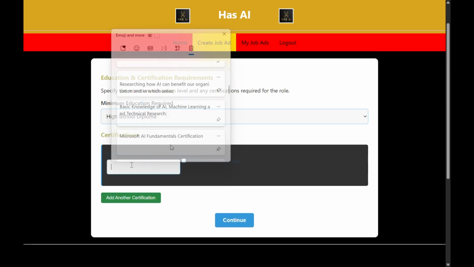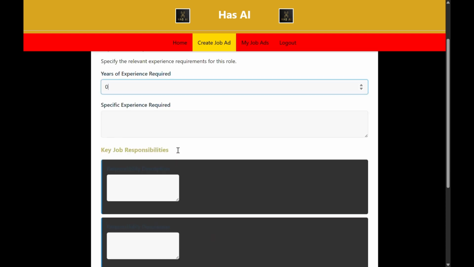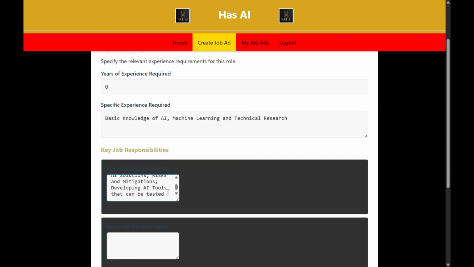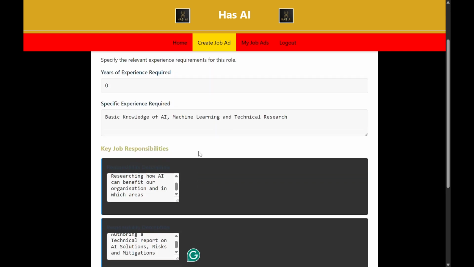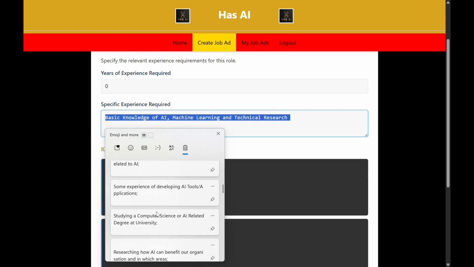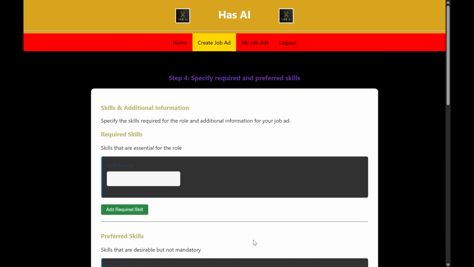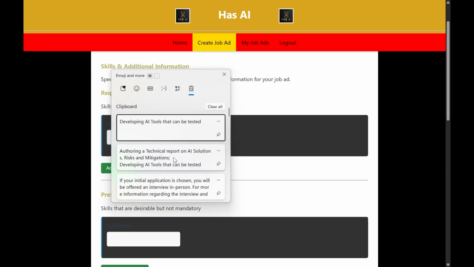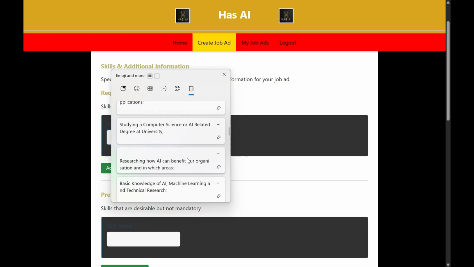There we've got minimum education for a university student, Microsoft AI Fundamentals certification, something that we did, add that in. And key job responsibilities we copied in 3, we separate them out now into the different boxes. We got 3 boxes there, we can add more of course. And the specific experience needs to be working towards a degree, related degree. And you can continue with required skills. We're only going to put 1 here because it's just an internship for university students, but you could add as many as you wanted.